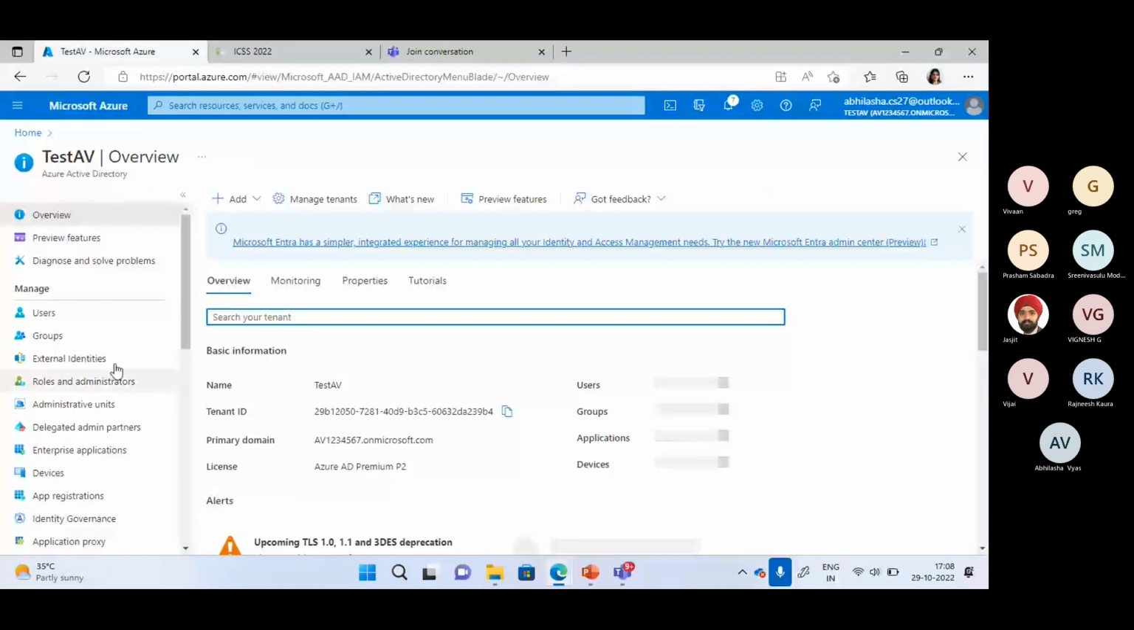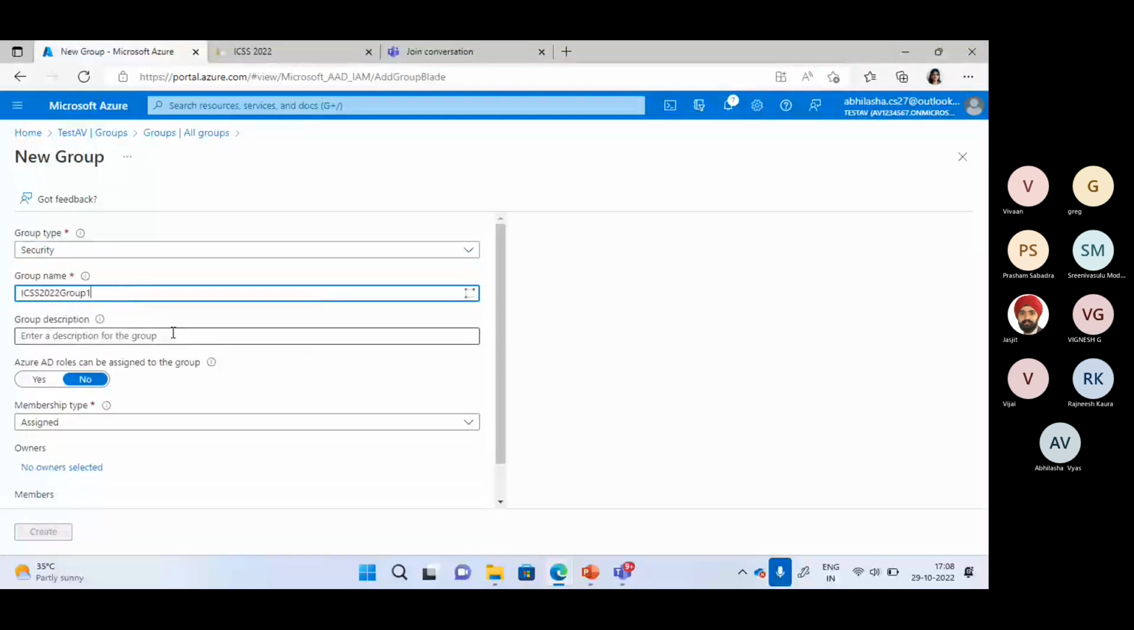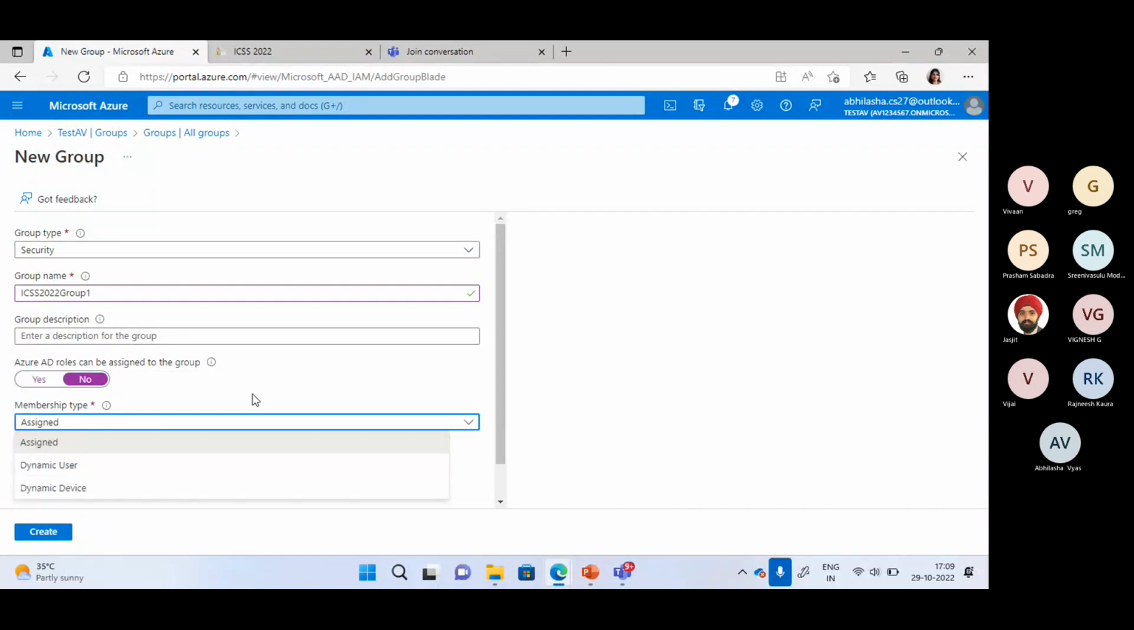But here, if you see the settings and the options which are given, the group type is security group. I can give the name and the description. Here it is important to see that Azure AD roles can be assigned to this group. Yes, I can assign Azure AD roles to this group. If we make it no, we have the option of assigned and the dynamic group user addition for the group also. But when we make it yes, the membership type is assigned only.